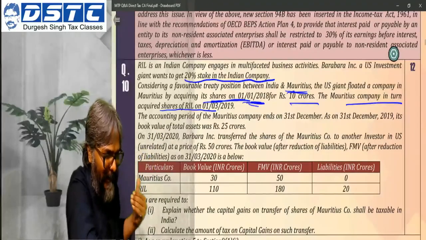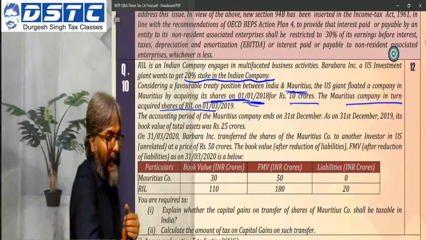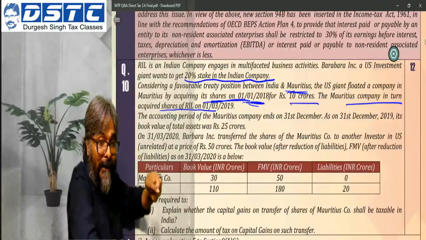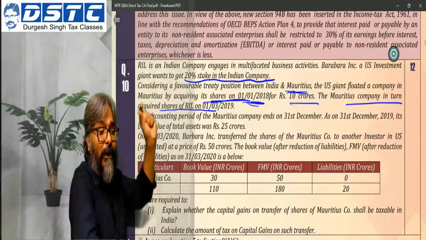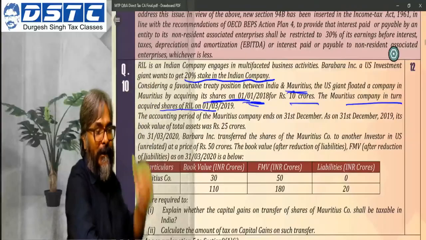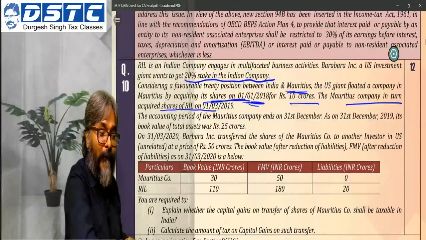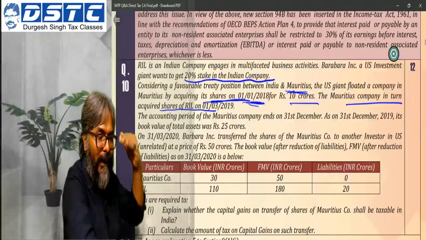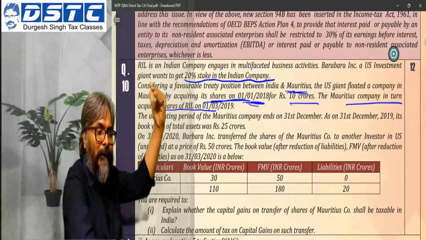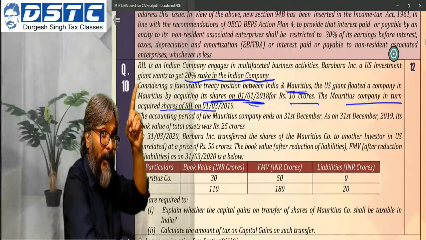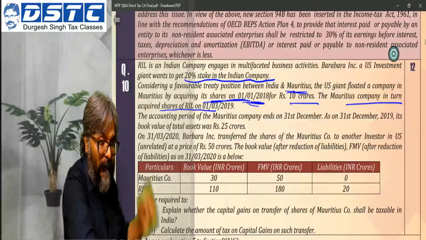Now come to the next point, 31st March 2020. Barbara Inc. transferred the shares of the Mauritius company to another investor in US at a price of 50 crores. The date of transfer, students, is 31st March 2020.